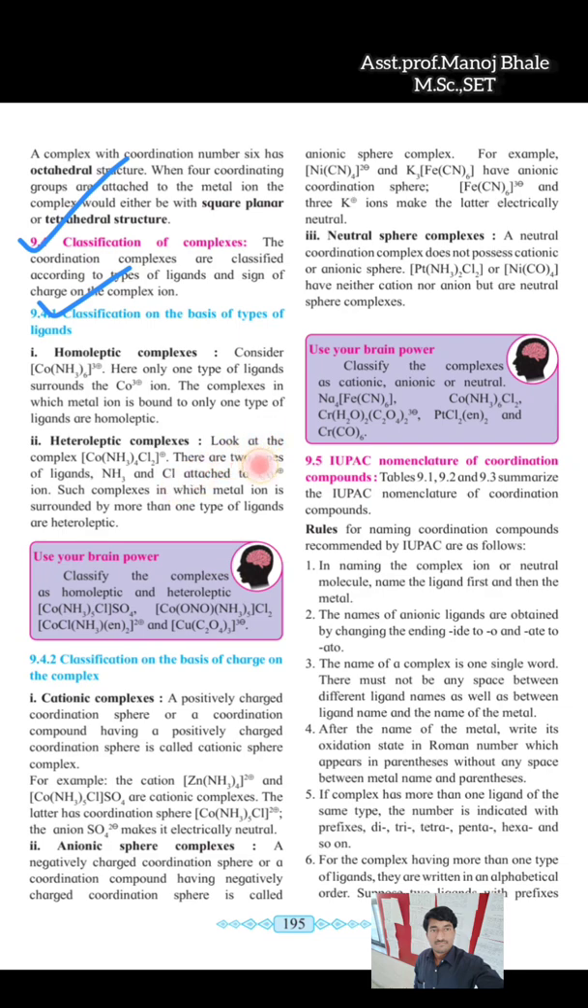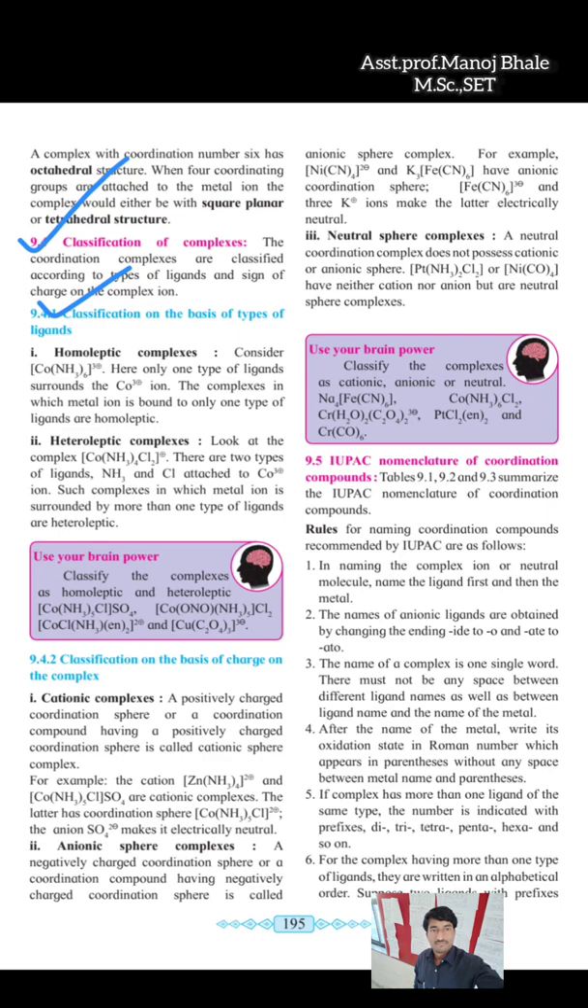A complex which has different types of ligands present in it is known as a heteroleptic complex. So these are the two examples given: one example for the homoleptic complex, and this is the example for the heteroleptic complex. Let's take one more example each for the heteroleptic complex and the homoleptic complex.